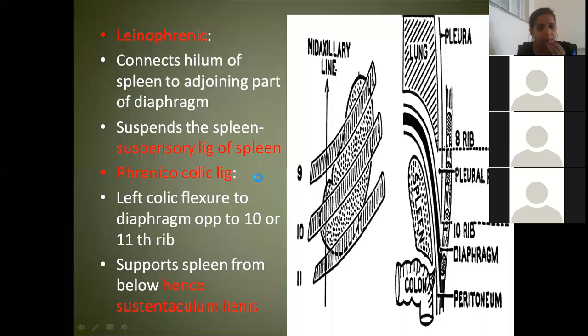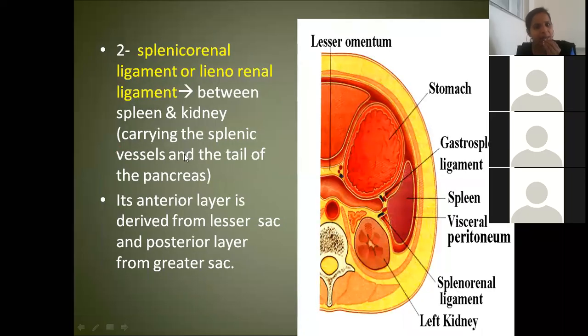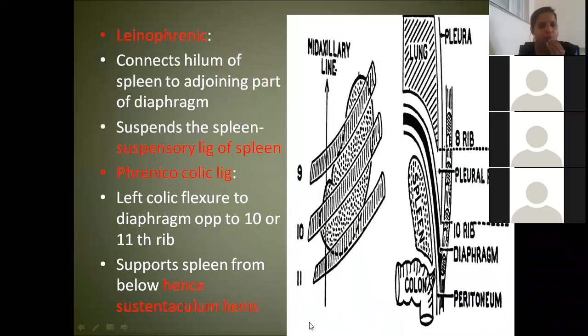Now, what are the blood vessels it is carrying? It is also carrying the splenic vessels. Specifically, you mentioned the short gastric artery and left gastroepiploic; both are branches coming from the splenic artery. Then see, lienophrenic. Lieno means what? Spleen. Phrenic means what?